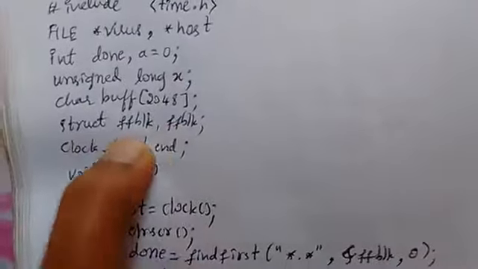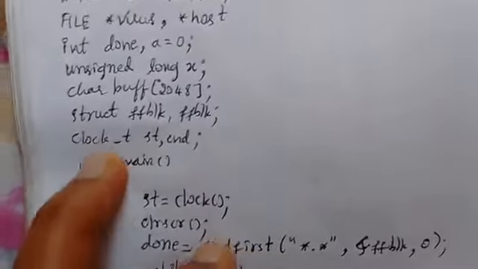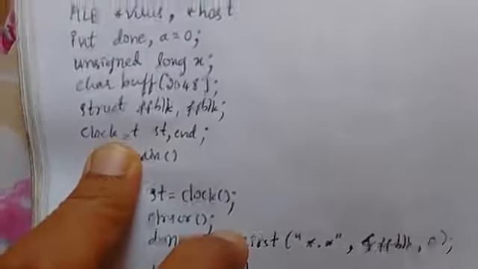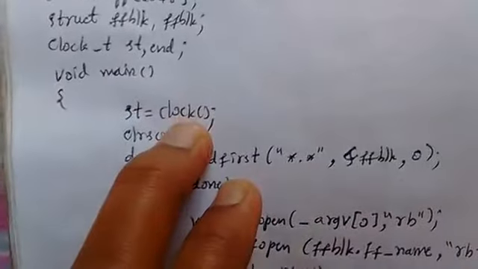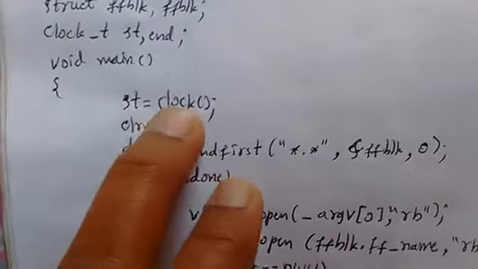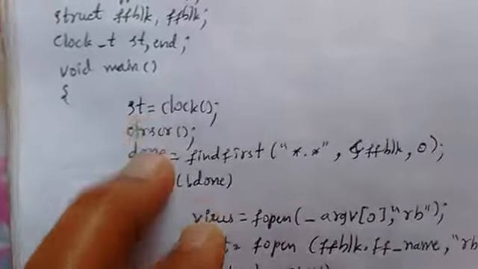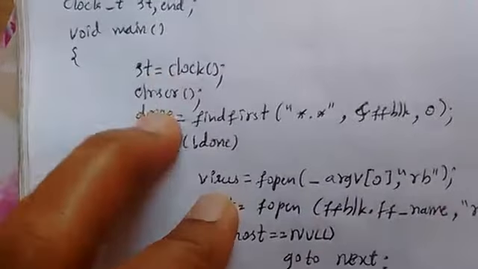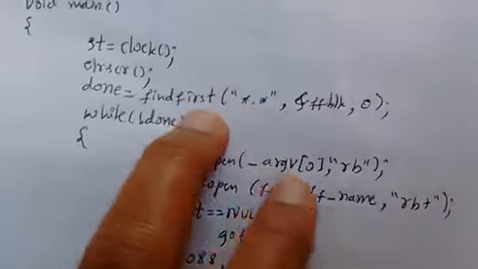It is struct ffblk, then clock_t start and end. So this is also a built-in data type, clock_t. Then void main starts. Okay, this clock is a built-in command. When we are saving the clock tick in integer, this clock tick is t. Start time of the clock we are noting. Then clrscr.